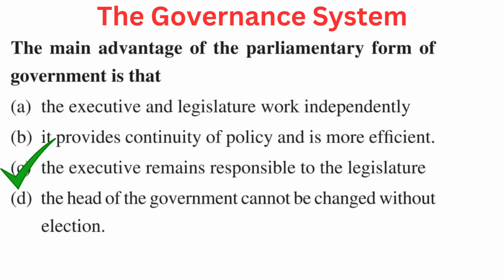Your question is, the main advantage of the parliamentary form of government is that. Your options are A. The executive and legislature work independently, B. It provides continuity of policy and is more efficient, C. The executive remains responsible to the legislature, or D. The head of the government cannot be changed without election. Right answer is C. The executive remains responsible to the legislature.